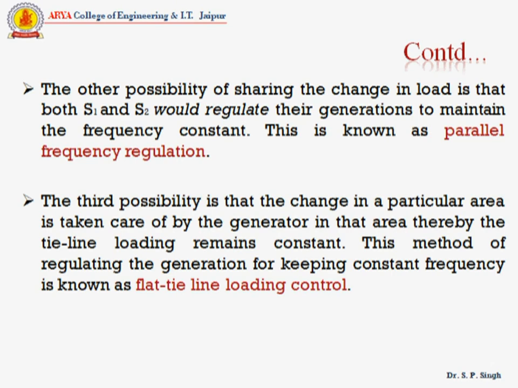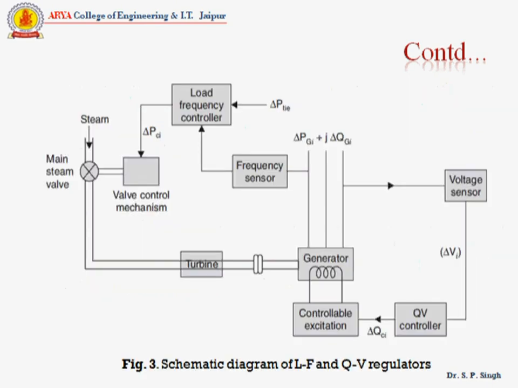Automatic equipment permits various types of system control. The various methods discussed above can be performed with the help of automatic control equipment. In a large interconnected system, manual regulation is not feasible and therefore load frequency equipment is installed for each generator.